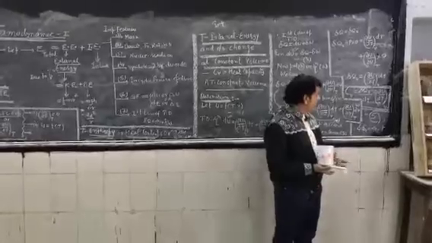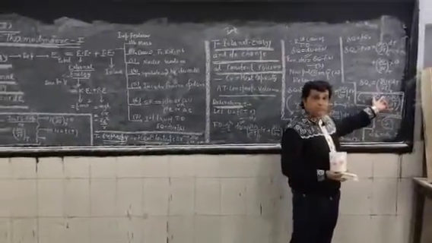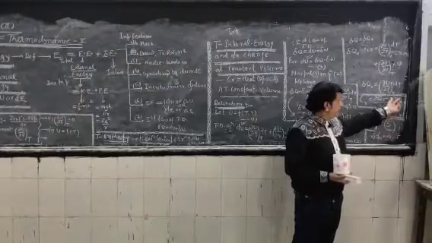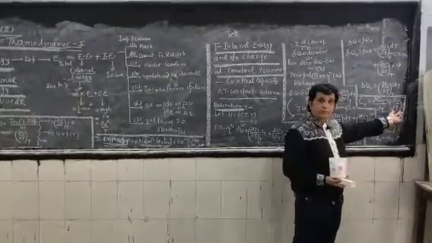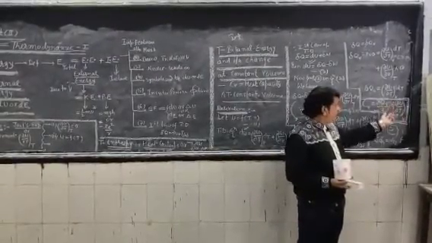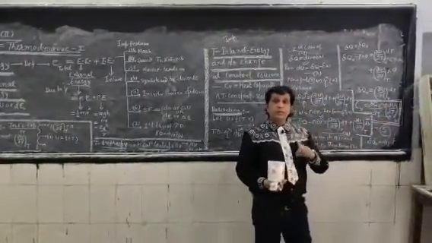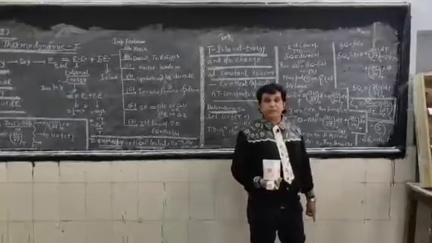Its unit will be expressed as heat upon temperature, energy upon temperature, calorie per temperature, for 1 mole calorie mole inverse temperature inverse.